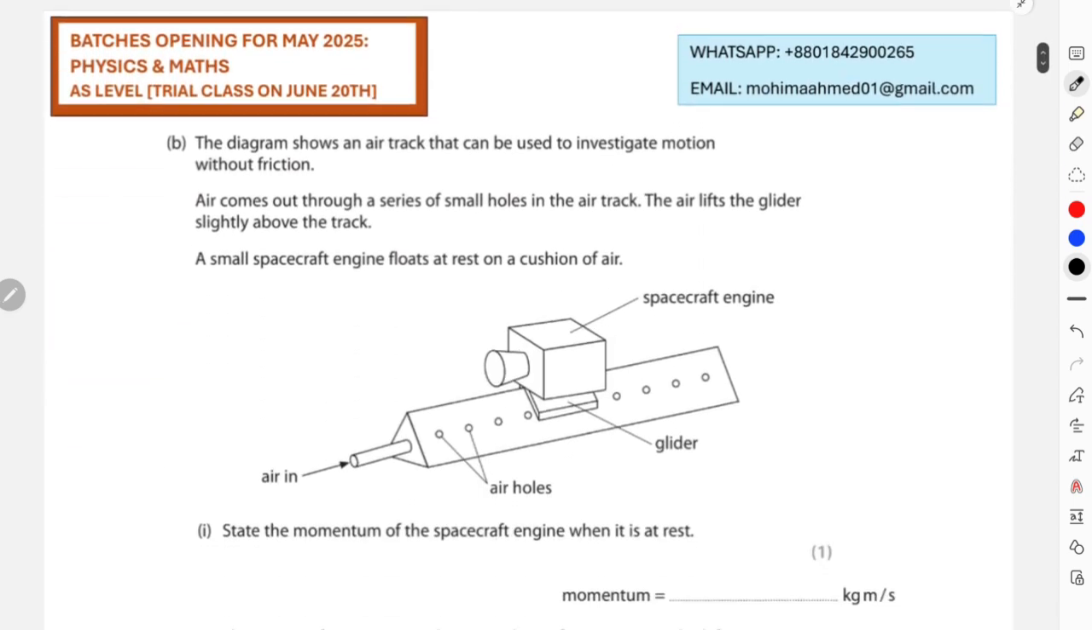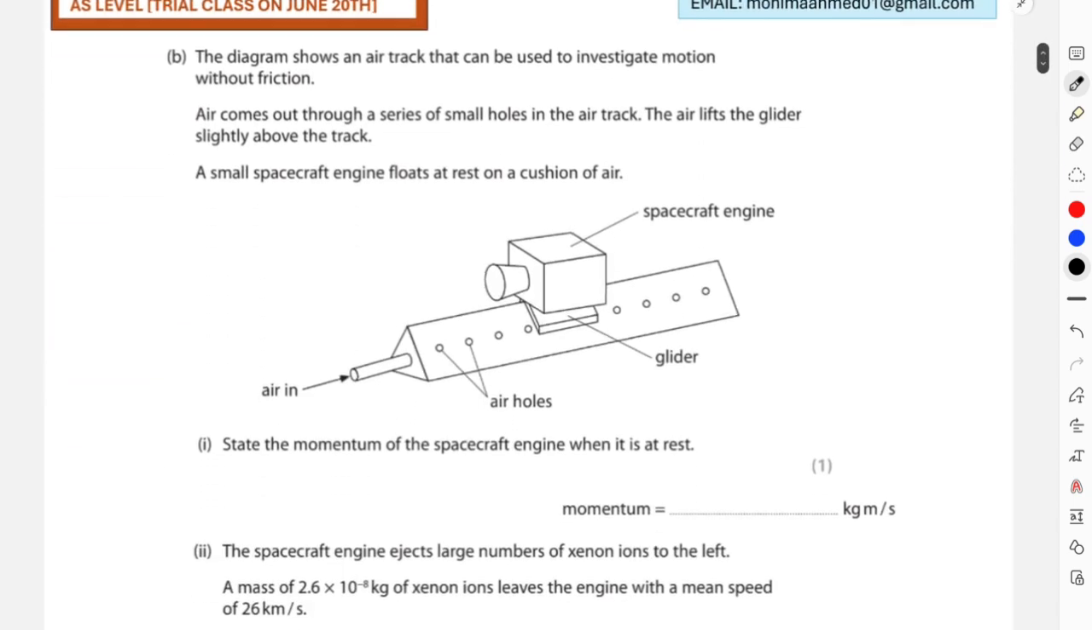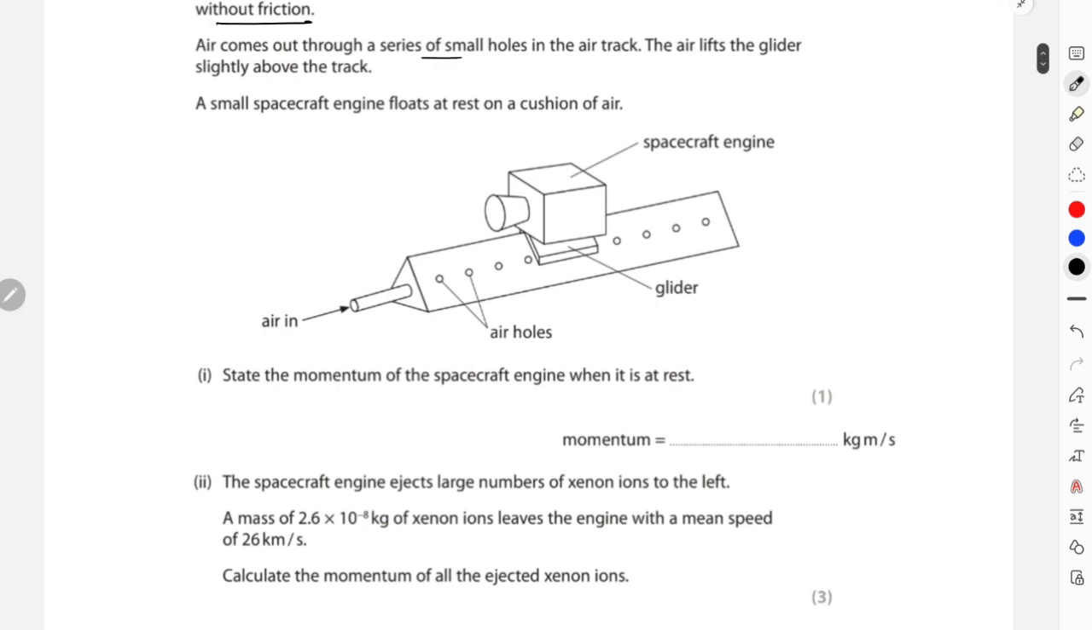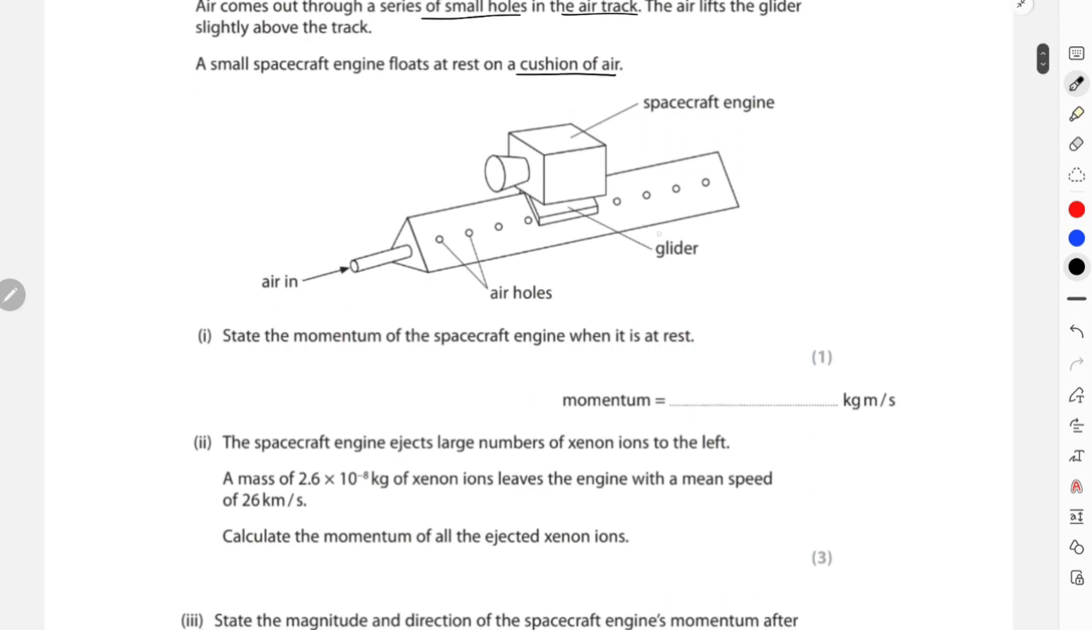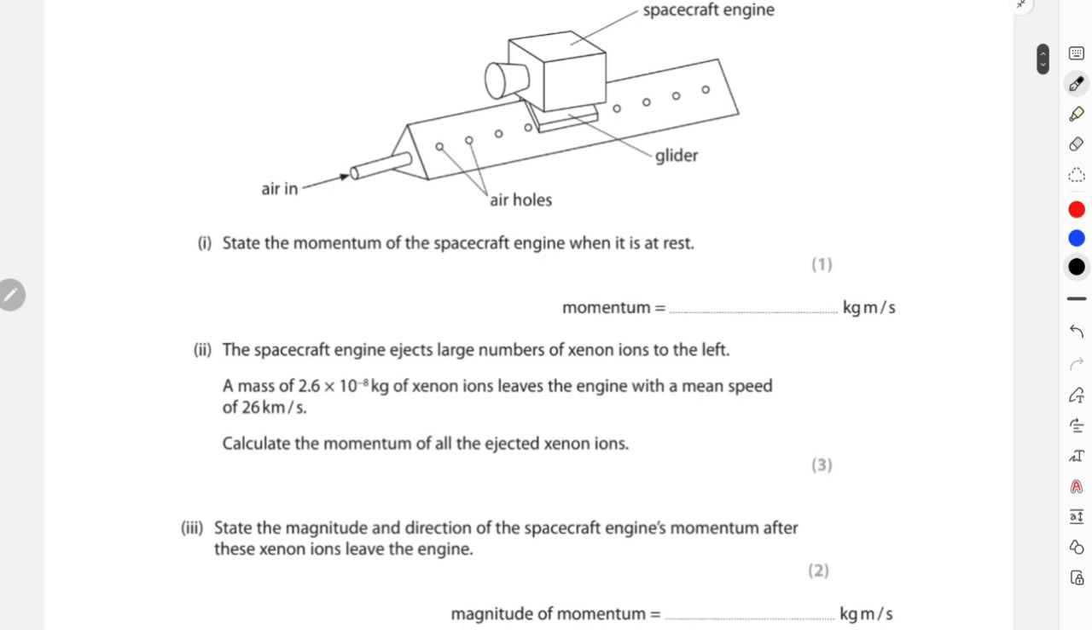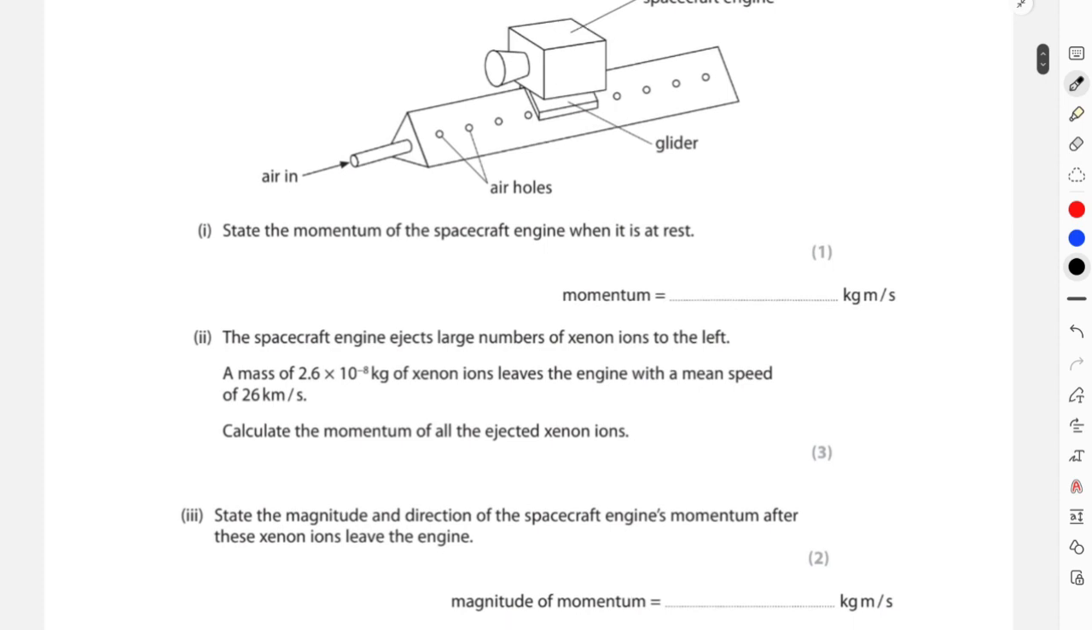And we'll move on. Over here it says that the diagram shows an air track that can be used to investigate the motion without friction, and air comes out through a series of small holes on the air track, and the air lifts the glider slightly above the track. A small spacecraft engine floats at rest on a cushion of air, and this is your spacecraft engine on a glider, and these are your air holes, and this is your pipe through which you will enter the air inside this air track. State the momentum of the spacecraft engine when it is at rest.